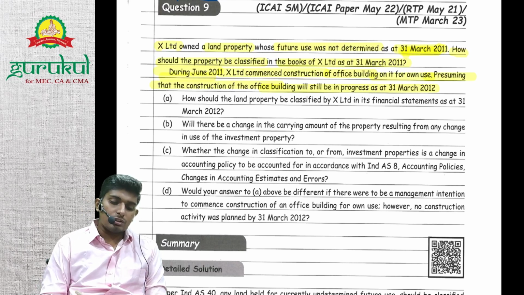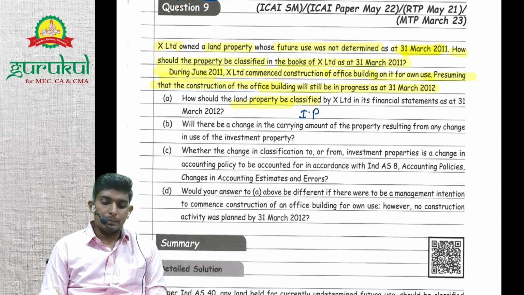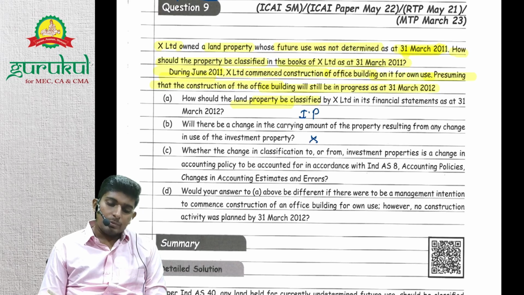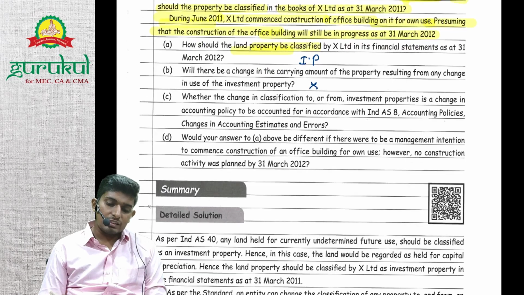Question number 1, how should the land property be classified in X Limited on 31st March 2012? Investment property. Will there be any change in carrying amount of property? No, right? Will there be any change in classification to or from investment property, is it a change in accounting policy?